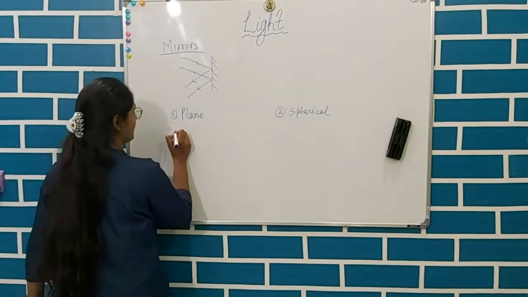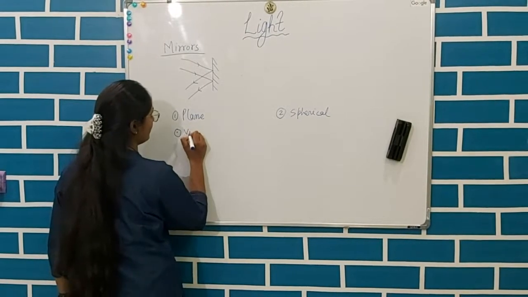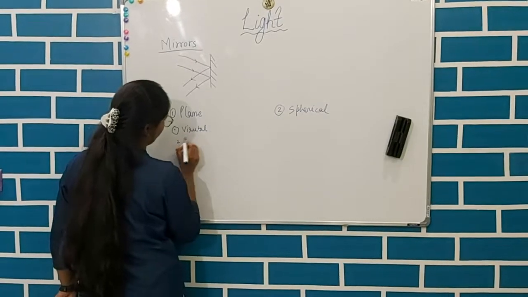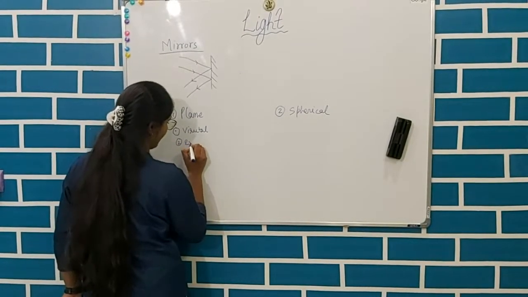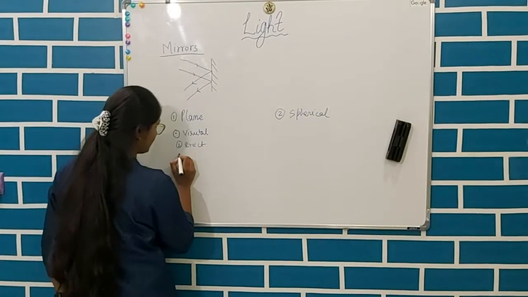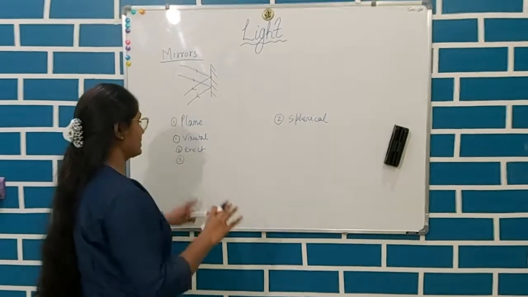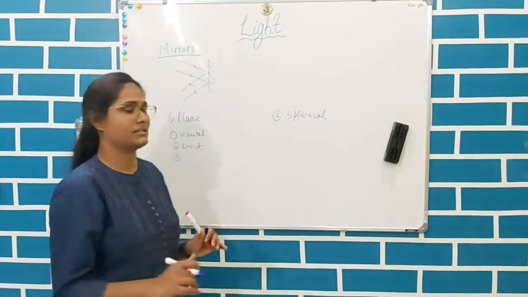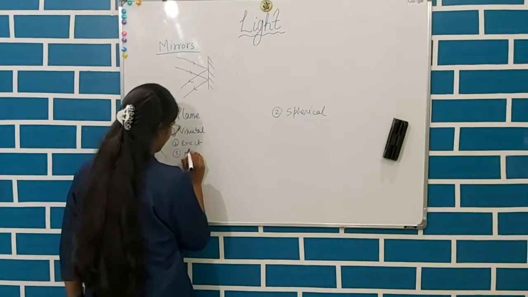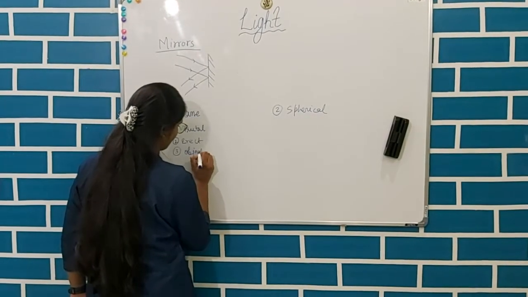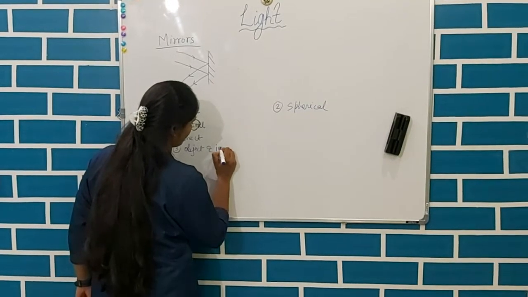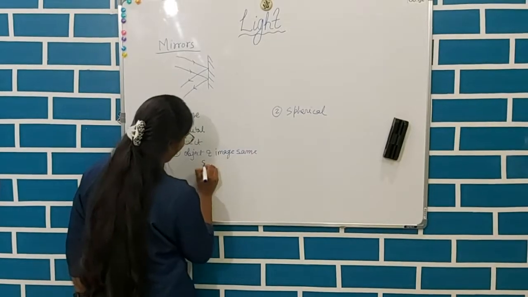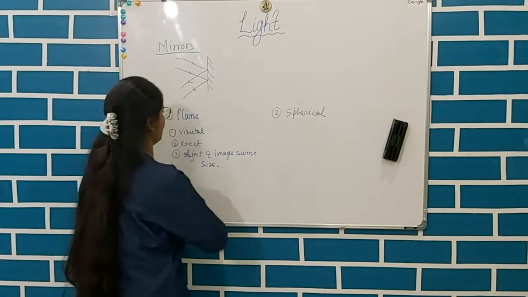A plane mirror always forms a virtual image, an erect image, and the image which is formed has the same size as the object. Object and image have the same size.